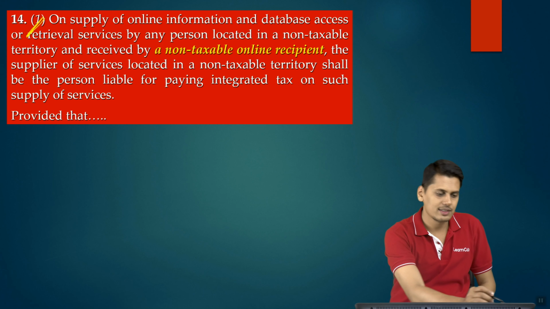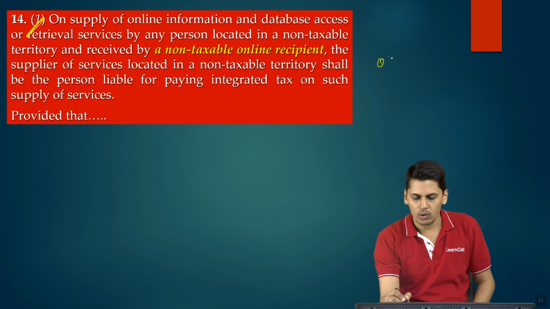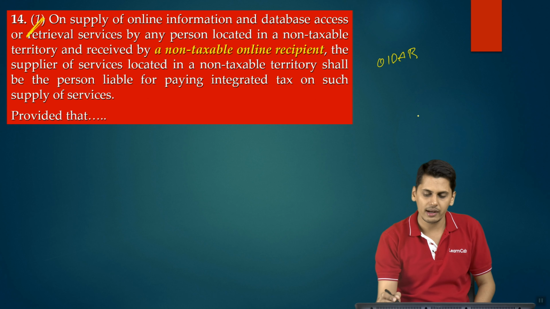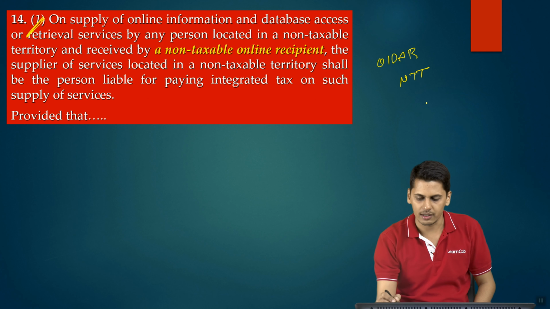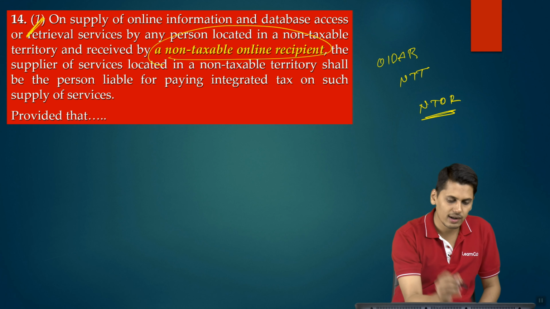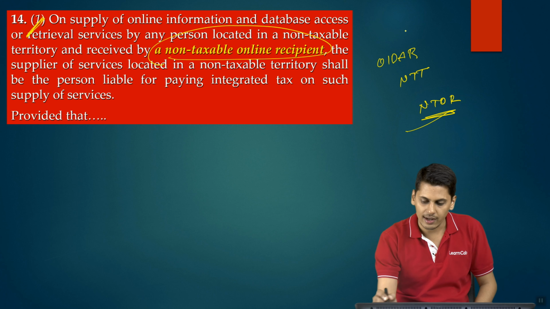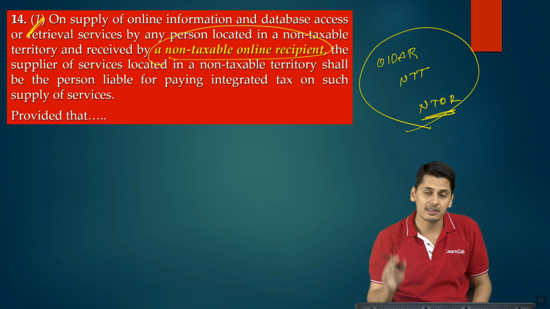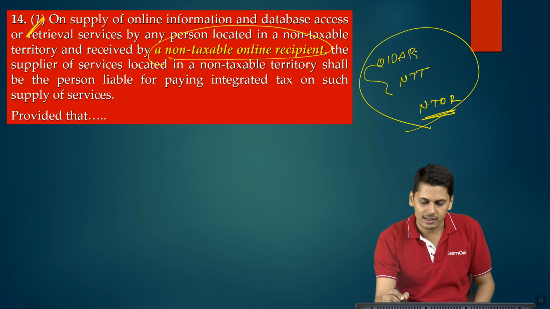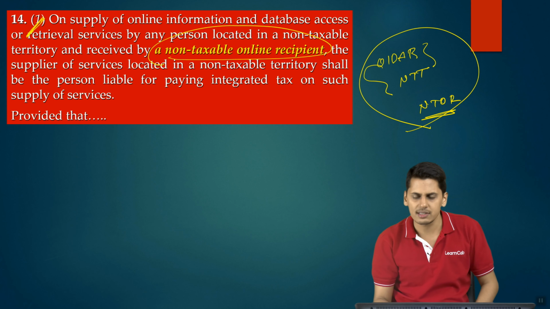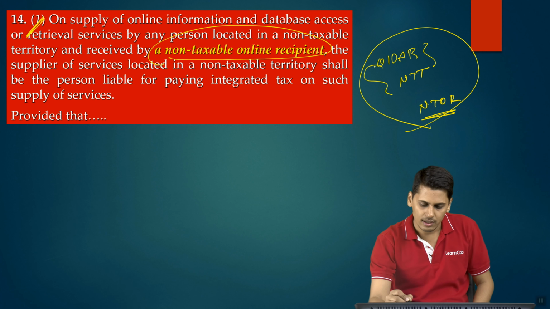Section 14 of the IGST law tells you where OIDR services are supplied by a person located in non-taxable territory to an NTOR, that is, a non-taxable online recipient, then the liability to pay the GST for such services shall be on the supplier of services. The liability to pay GST on such services is under forward charge mechanism.